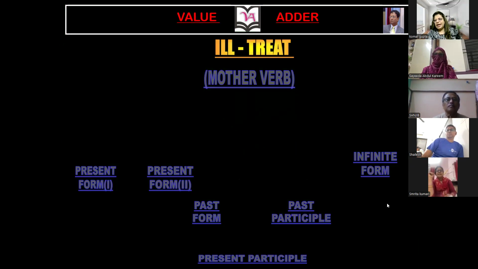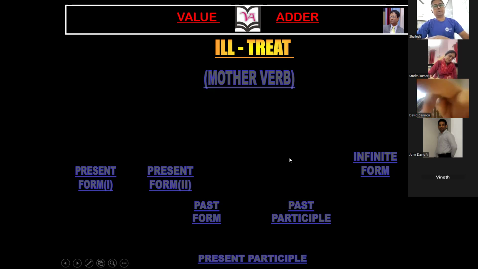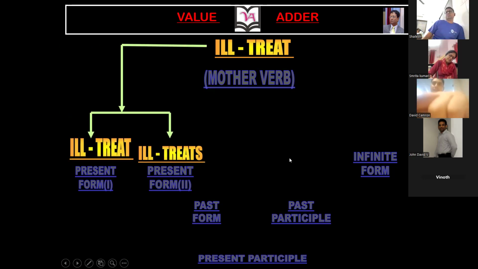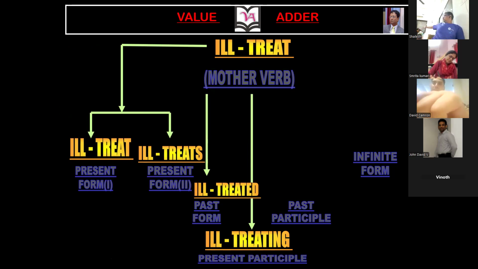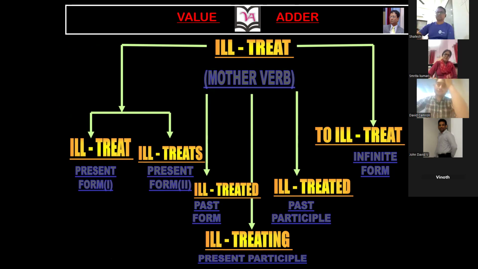Okay, next is ill-treat. Treat. Yes, David? Ill-treat, ill-treats, ill-treated, ill-treating, to ill-treat. What is the meaning of ill-treat? Bad behavior. Correct. To treat someone very badly.